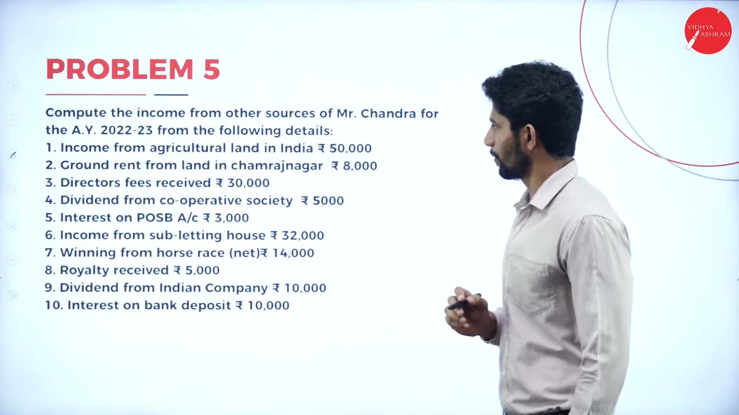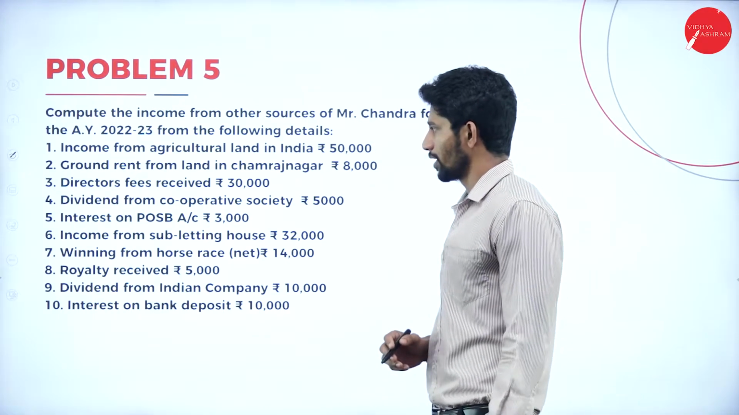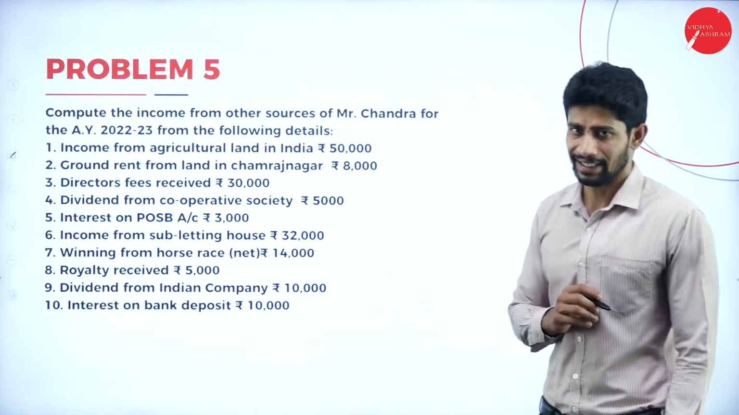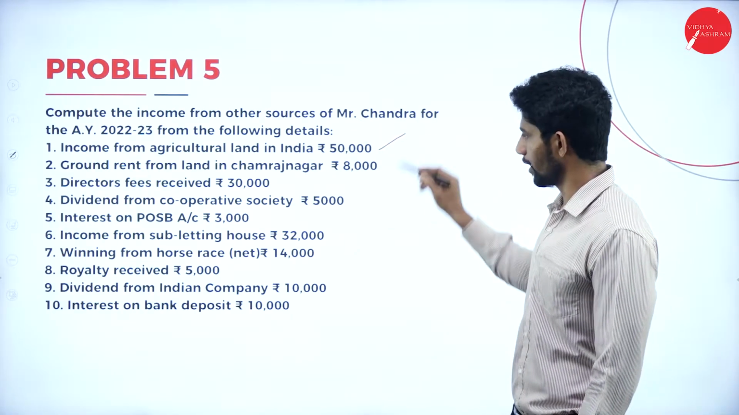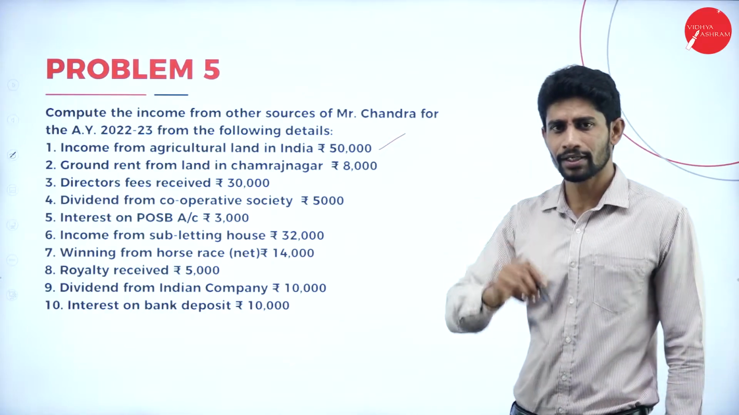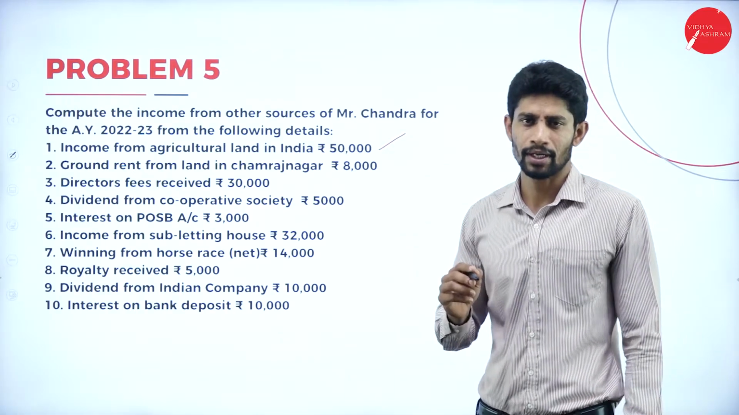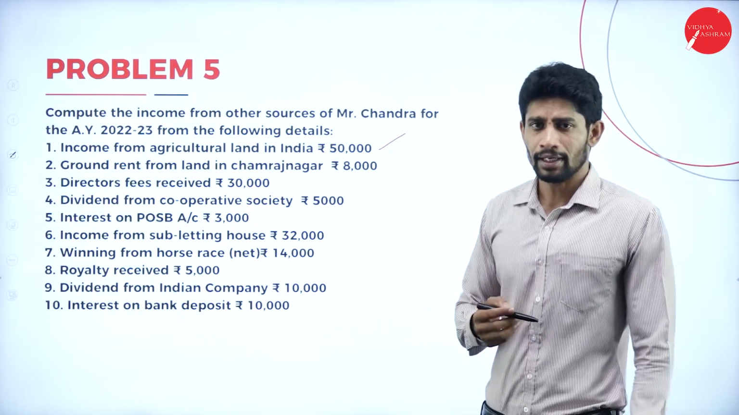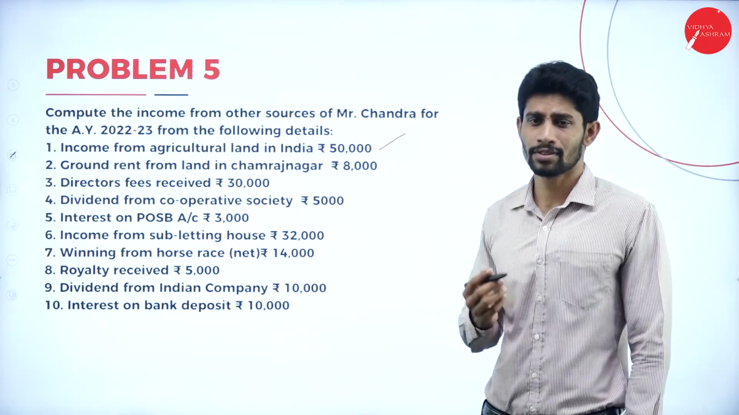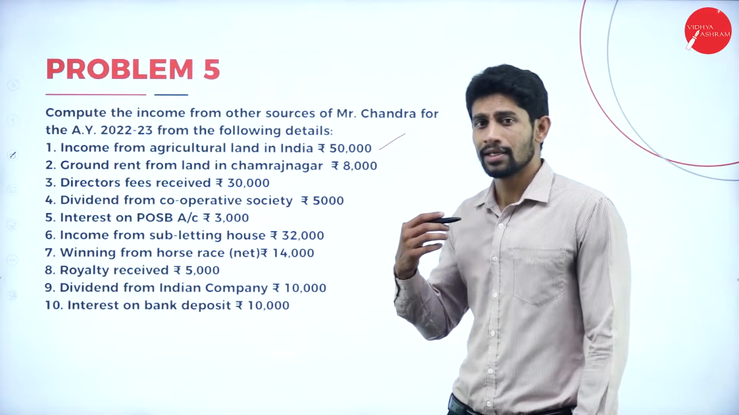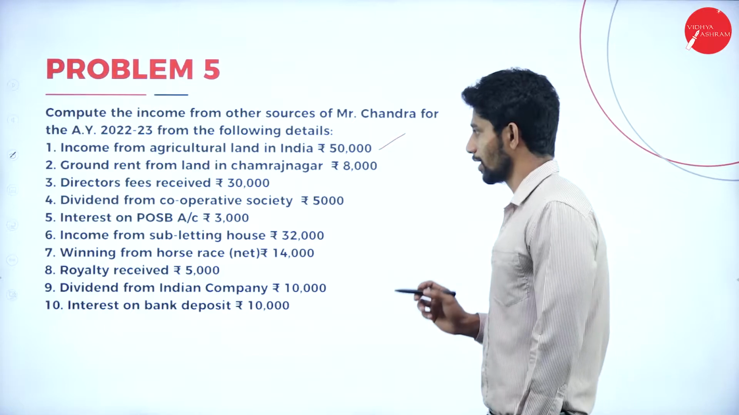Compute the income from other sources of Mr. Chandra for the assessment year 2022-23 from the following details. First point, income from agriculture land in India, 50,000. If any agriculture income is received in India, it is exempted. It is exempted in order to motivate and support the Indian farmers, so the government makes it tax free. There is no need to pay tax on agricultural income.